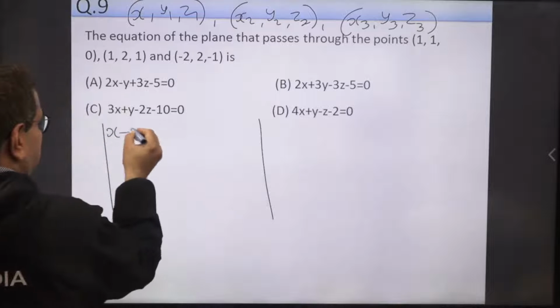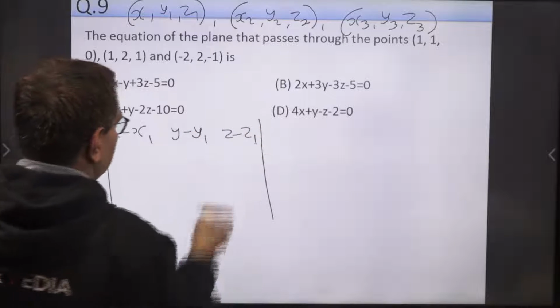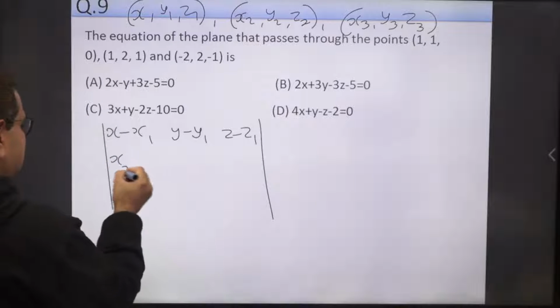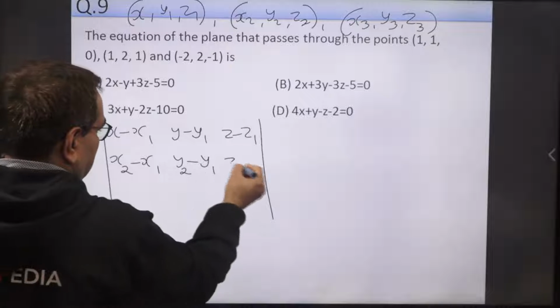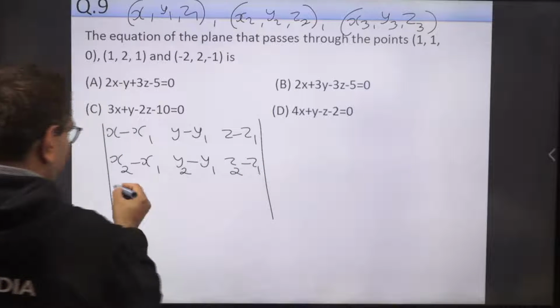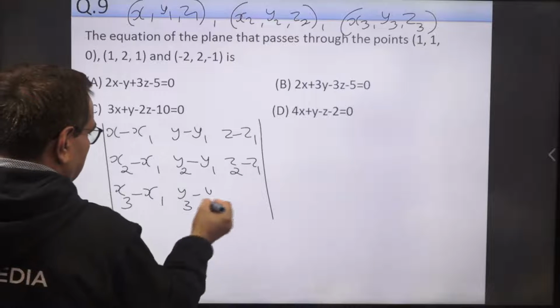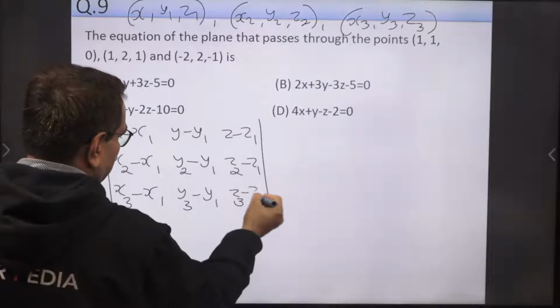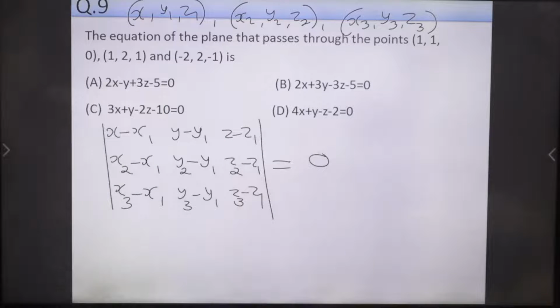The determinant with rows: x minus x1, y minus y1, z minus z1; then x2 minus x1, y2 minus y1, z2 minus z1; then x3 minus x1, y3 minus y1, z3 minus z1. This determinant equal to 0. Solve this equation, you will get the equation of the plane immediately.